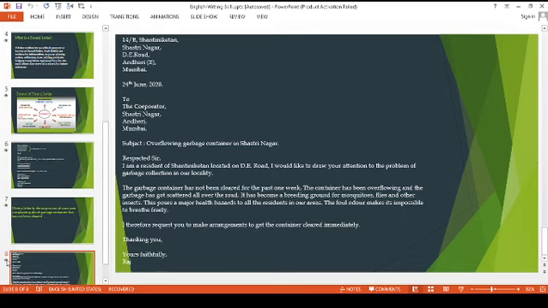The last is the conclusion. The requesting part will come over here. Like, I therefore request you to make arrangements to get the container cleared immediately. This is my short request to the authority person. So I have to leave one line and write thanking you. You have to leave 2 lines and write yours faithfully, and the name of the person. That is the first initial name, as I wrote over here, Raj.